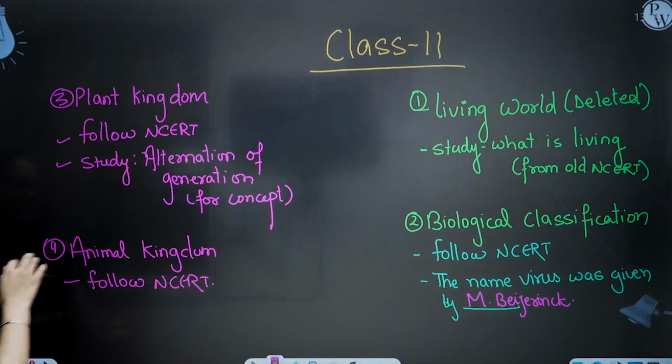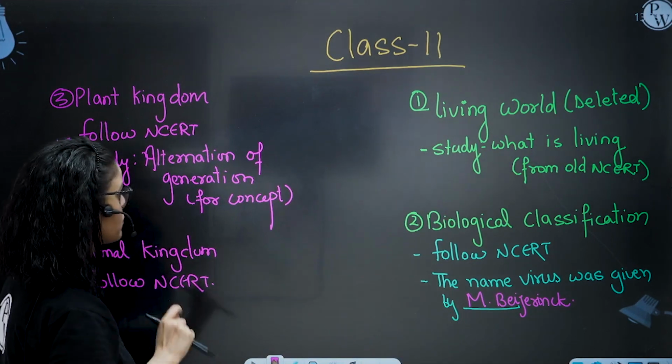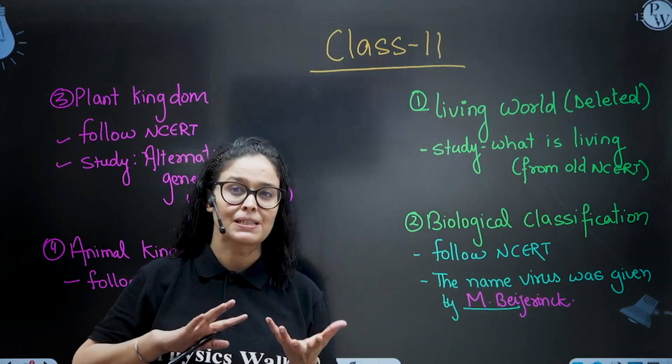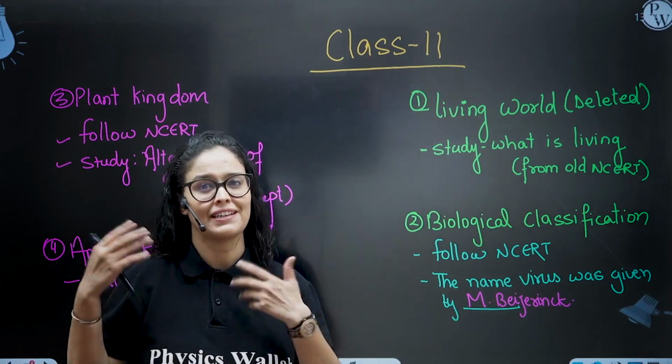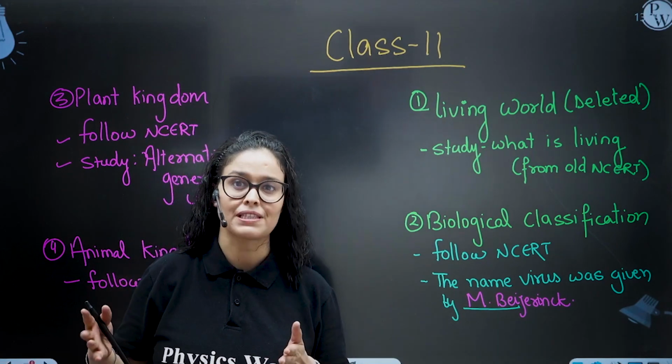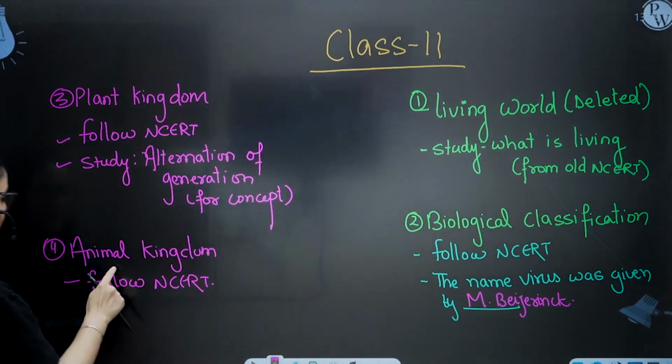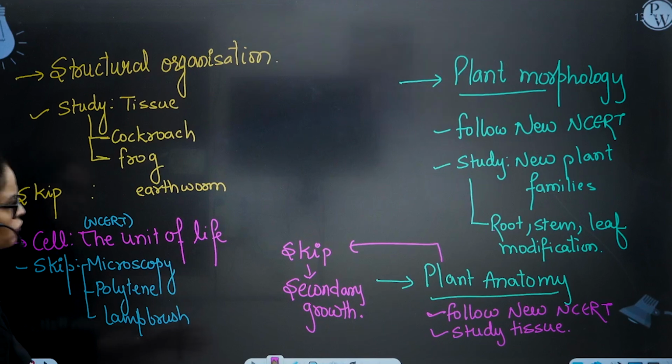Next is the plant kingdom. You have to follow NCERT. Alternation of generation is deleted from the new NCERT, but in order to build up your concept of meiosis, mitosis, gametophyte, and to do well in other concepts and other topics, you have to study it for your concept for the NEET exam. For animal kingdom, you have to follow NCERT.